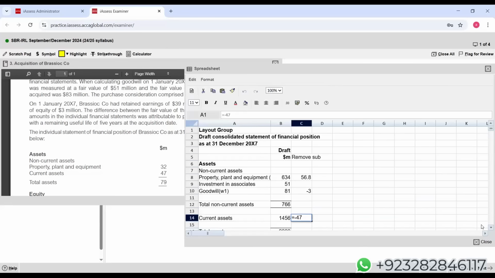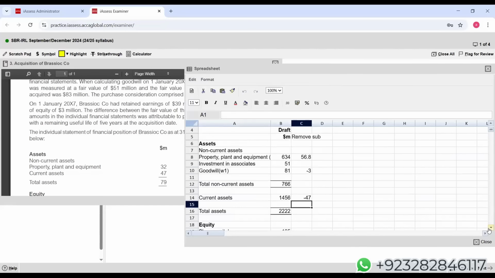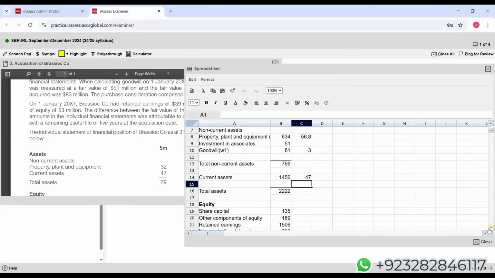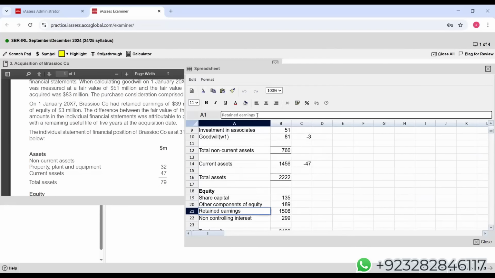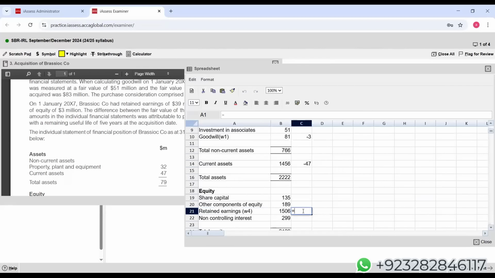Then what else? Right now we are working on removing the subsidiary. Retained earnings. Student, we have to give the reference of the working as well. Retained earnings was working 4, if I'm not wrong. Now let me create the link.